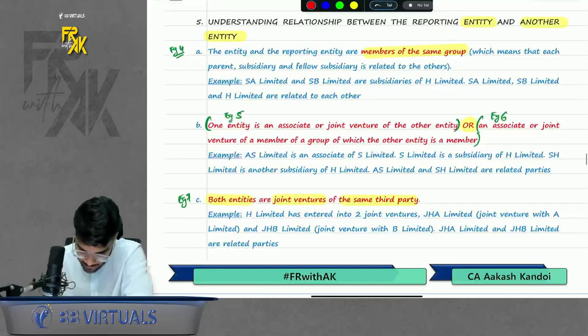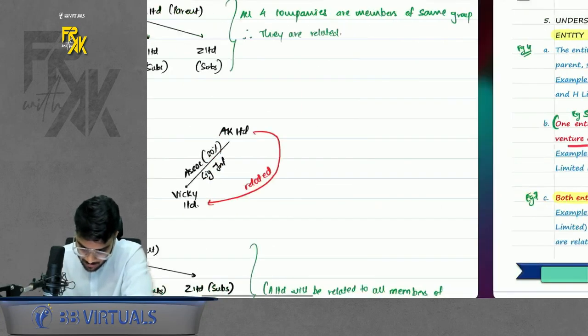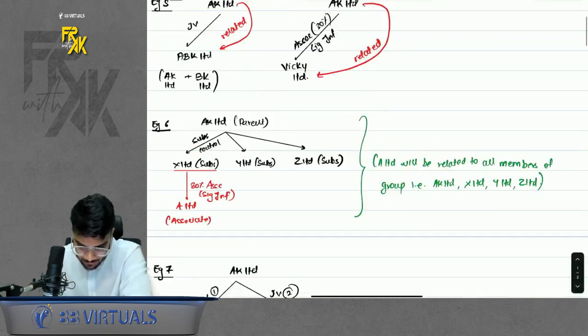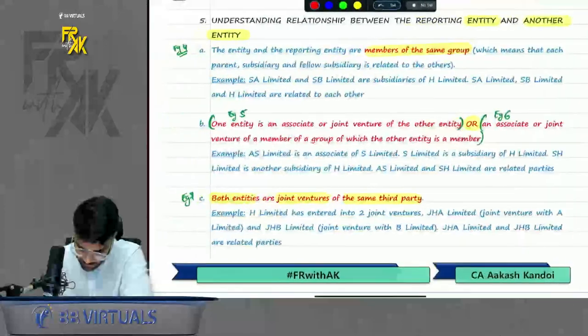Okay, chalo. Next part. An associate or joint venture of a group of which the entity is a member. What is the meaning of this? So let's say, for this, example number 6 is there.